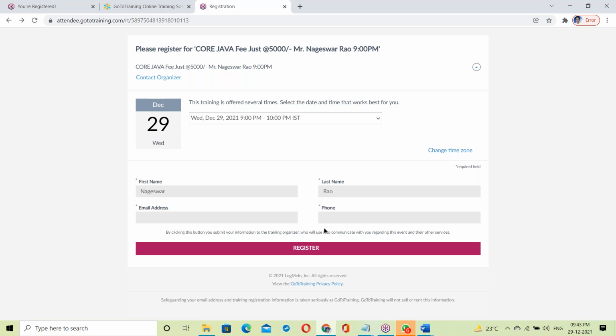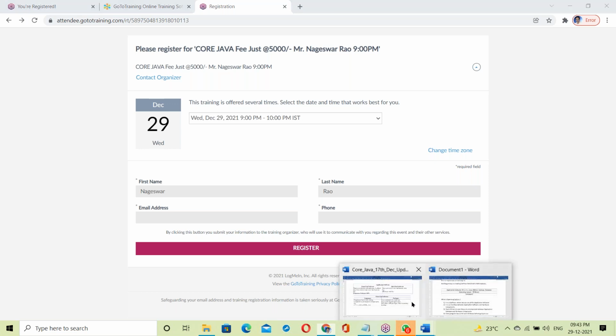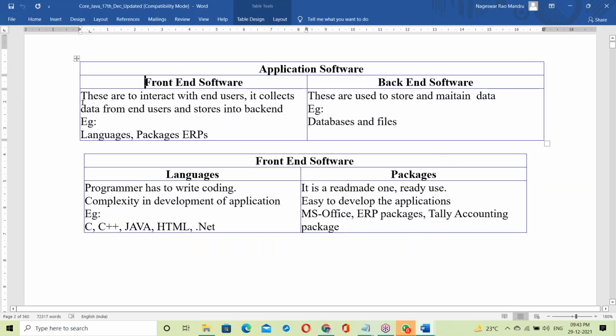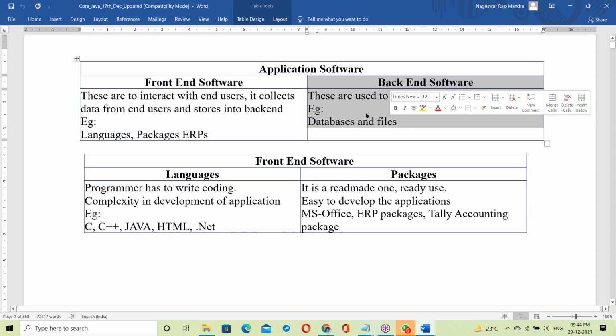So this is the front end, and where data is stored, that is called the backend. Front end software is used to interact with end users. It collects data from end users and stores it in the backend. Backend software is used to store and maintain data.